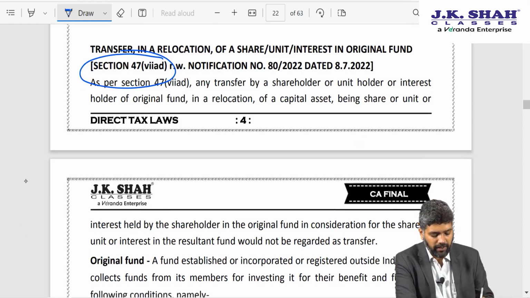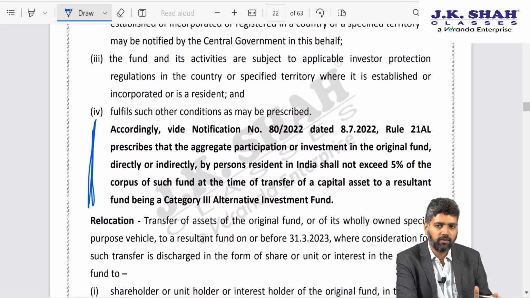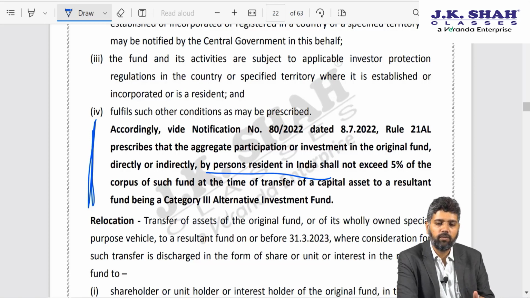Here the government has just added one condition, that in such fund which is getting relocated in IFSC, the aggregate participation in the original fund which is going to get relocated to India by persons resident in India should not be exceeding 5%. So the maximum holding by Indian residents in such original fund should be 5%. Only then this exemption will apply.